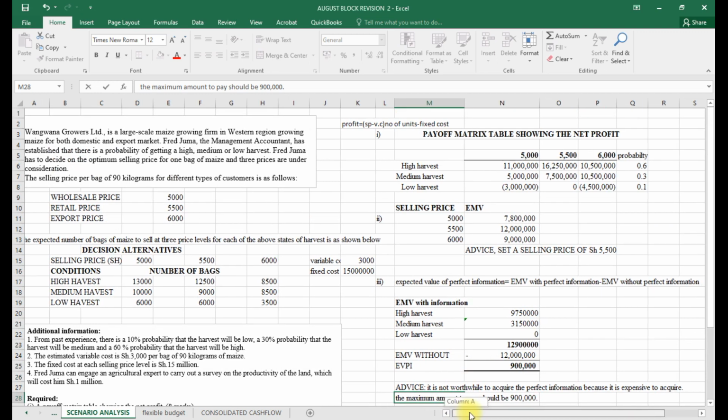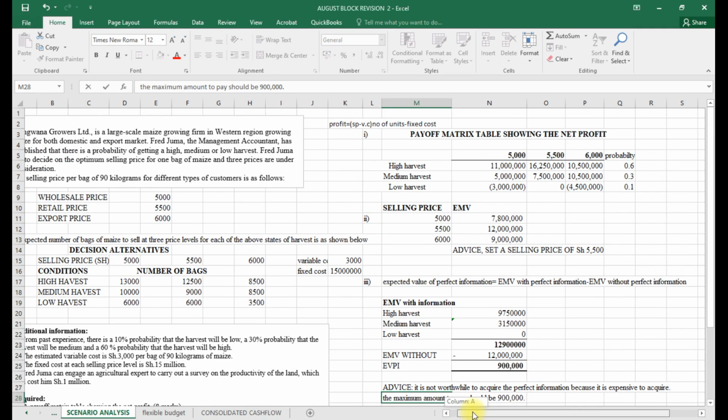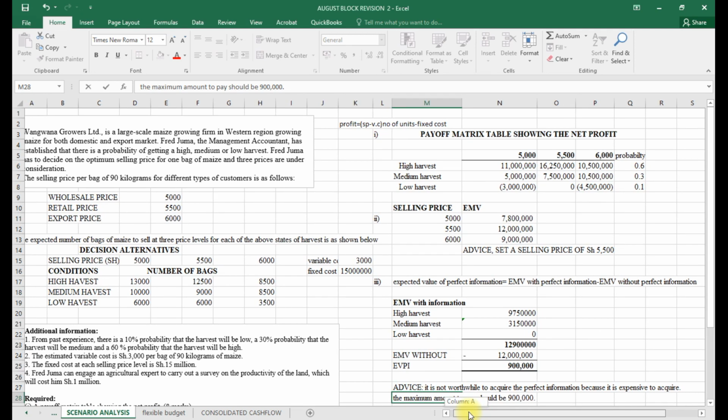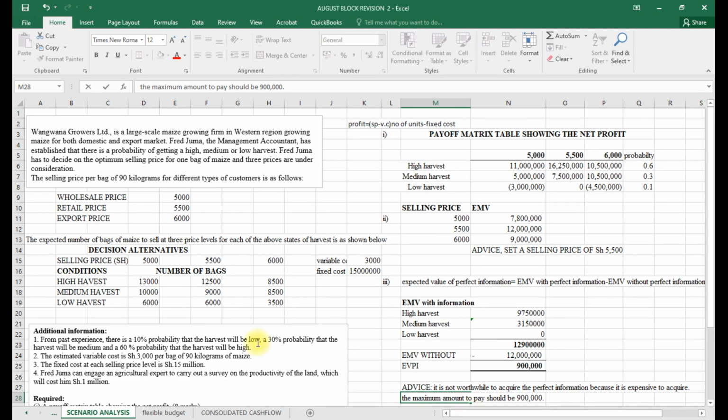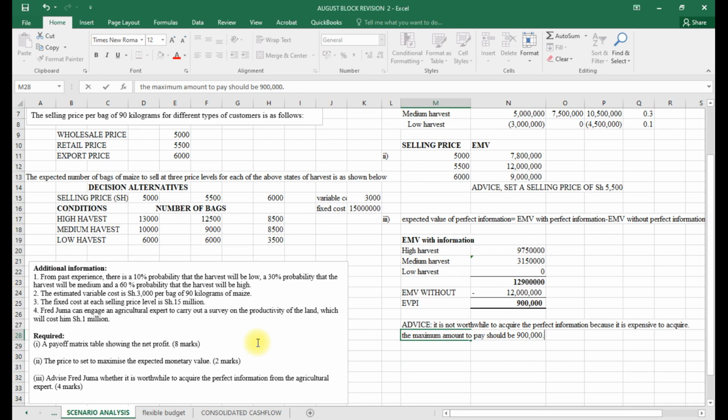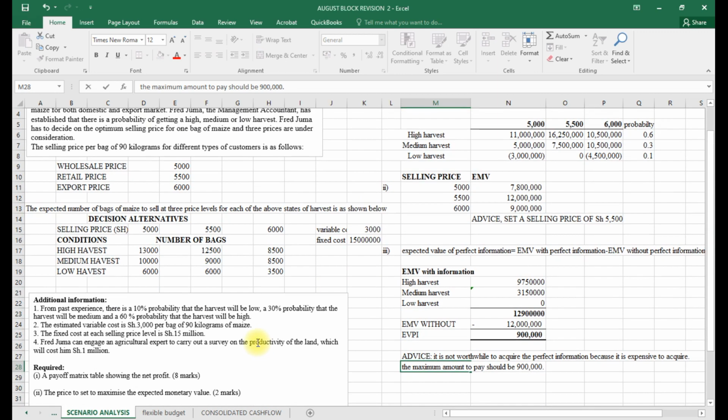And that's how that question was supposed to be done as far as scenario analysis, where we have 3 different prices or decision alternatives, and we need to make a decision and advise Fred Juma on the best price to use. We prepared our payoff table and found the best price using the EMV, expected monetary value.